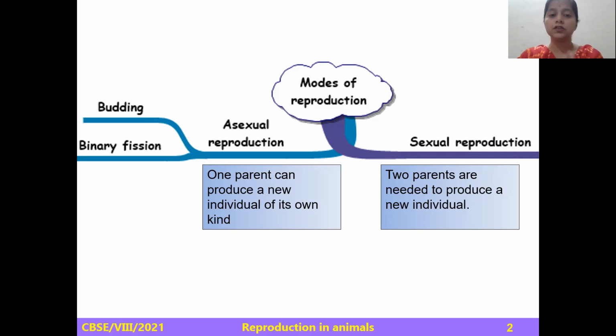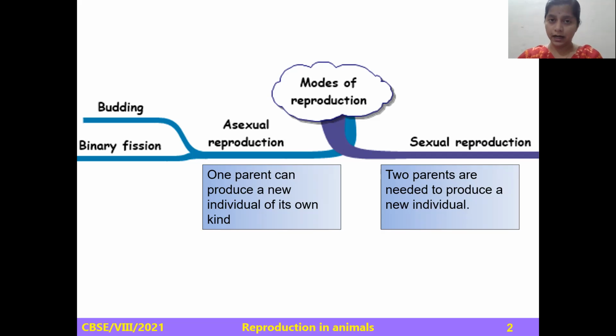Let us see the characteristics of first asexual mode of reproduction. First, there is only one parent involved. Second, there is no formation of gametes, that is, no fertilization occurs. The process of asexual reproduction occurs very fast. There is a rapid growth and development seen in asexual mode of reproduction. And there is very little variation among the offsprings produced by asexual mode of reproduction.